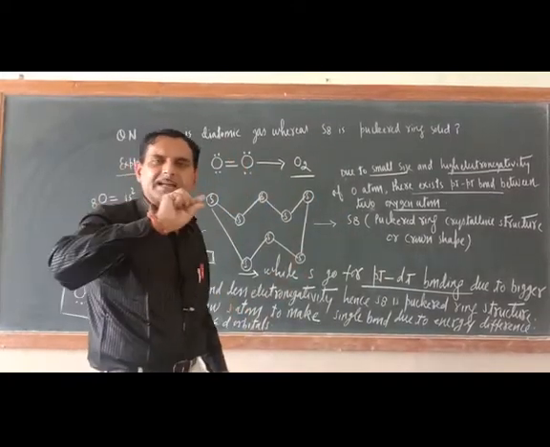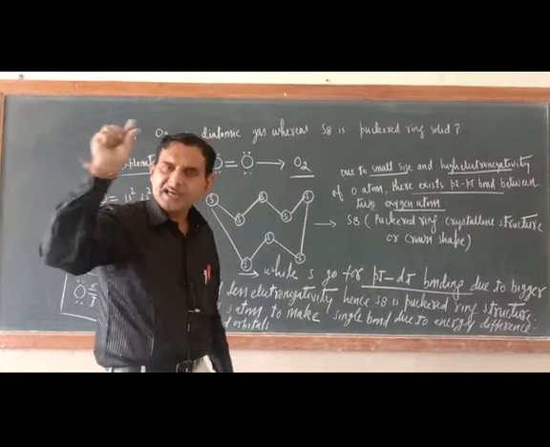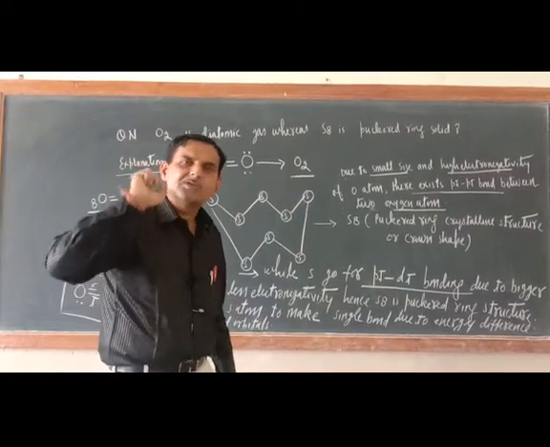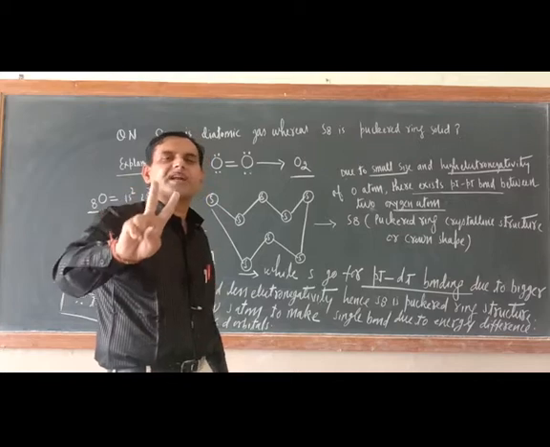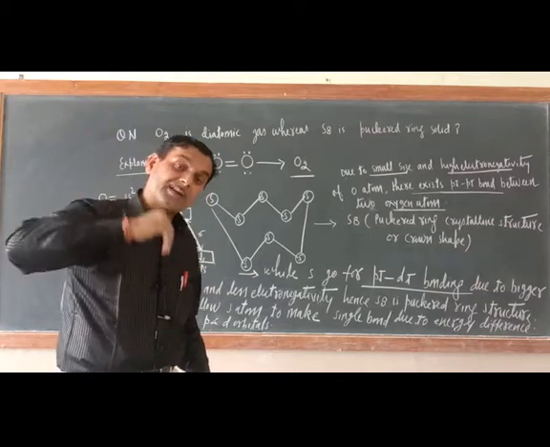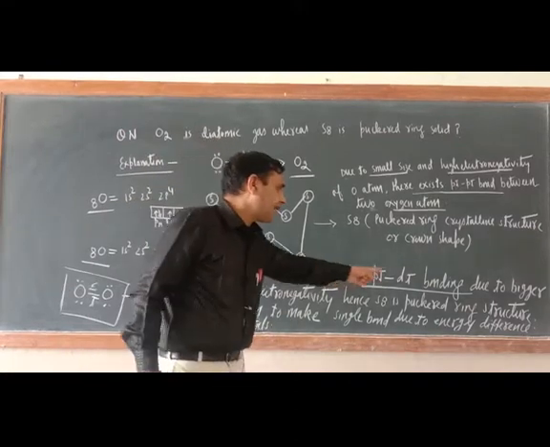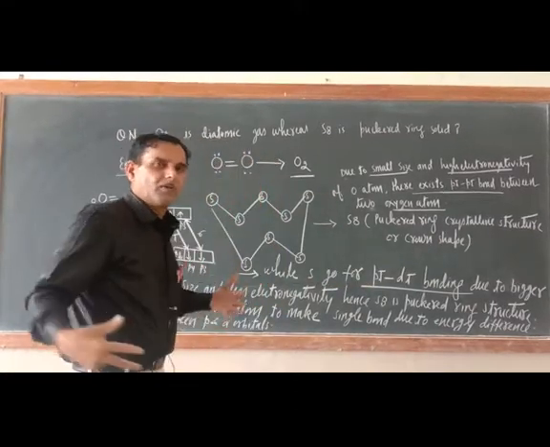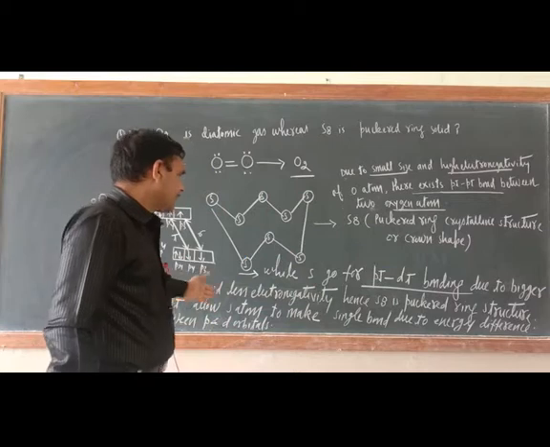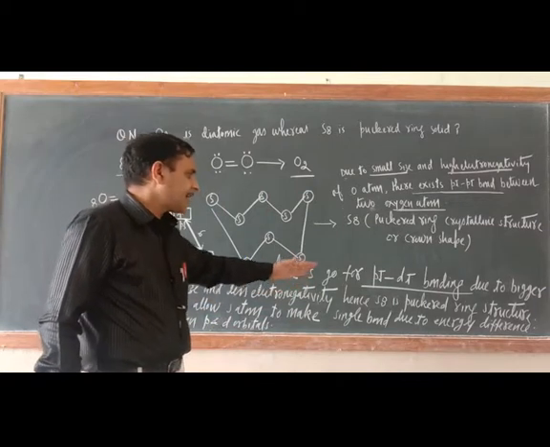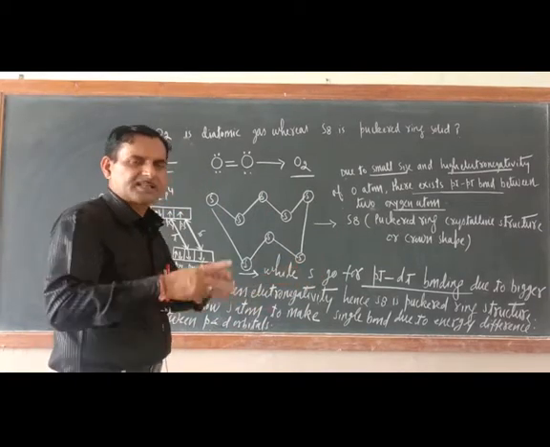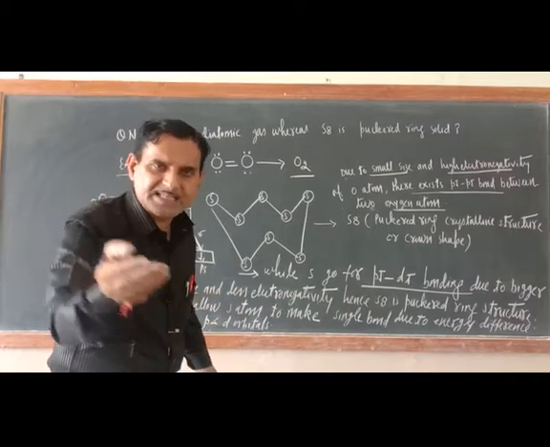Because the sulfur atomic size is large and electronegativity is less. So these two conditions are unfavorable for the formation of p pi bonding. So sulfur will go for p pi d pi bonding. When it goes for p pi d pi bonding, S8 will have a puckered ring structure. They will go for p pi d pi single bonds.